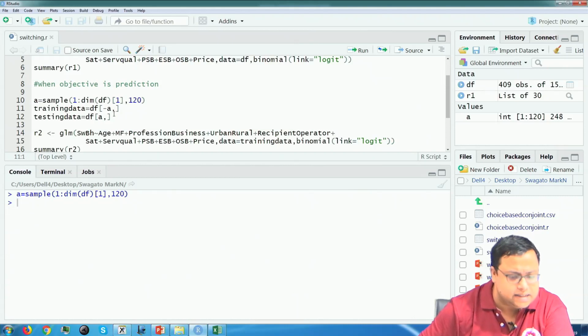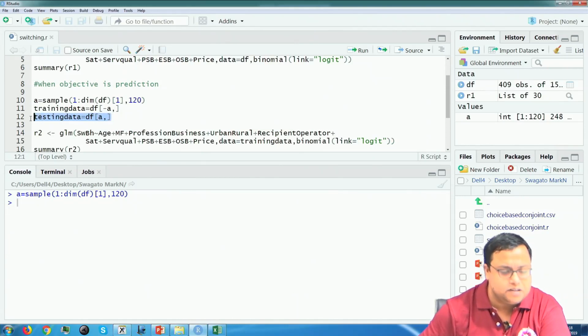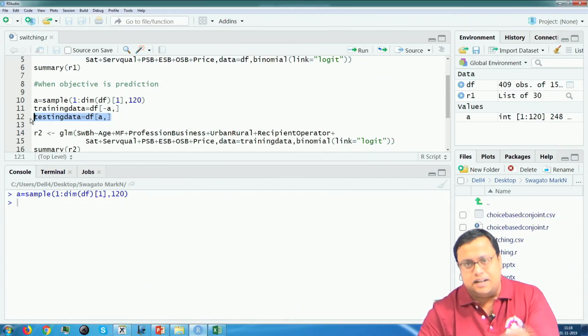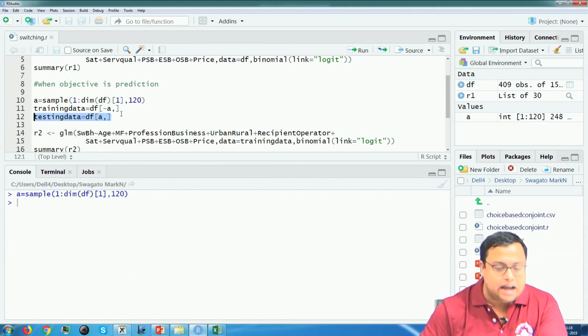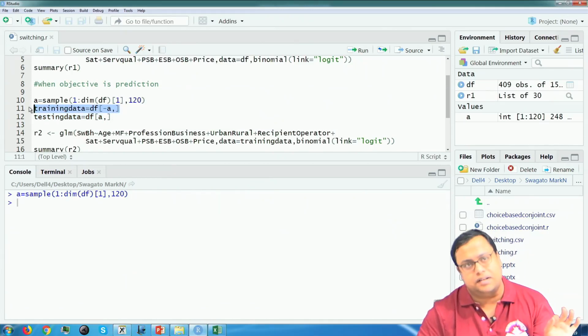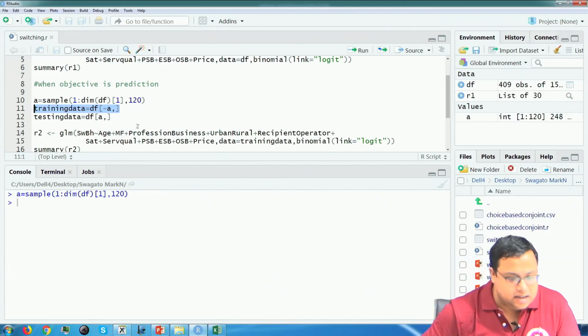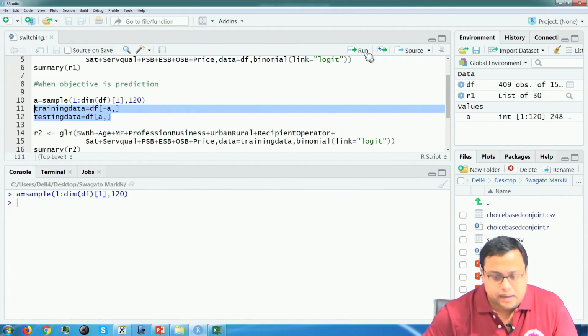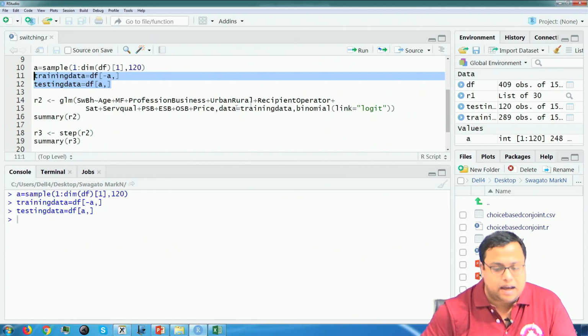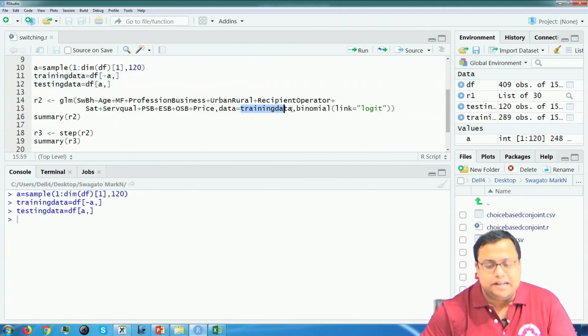These 120 create my testing data. So, I randomly select 120 rows, and anything other than these 120 rows creates my training data. I just create that, and then keeping everything the same, I create the model on my training data.